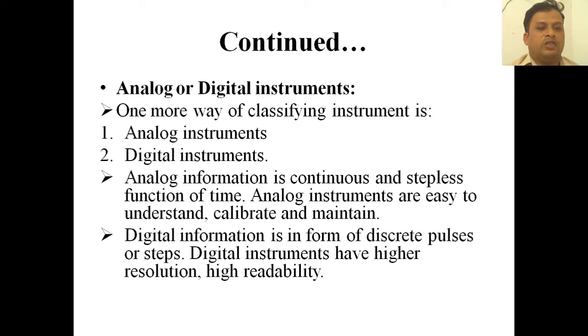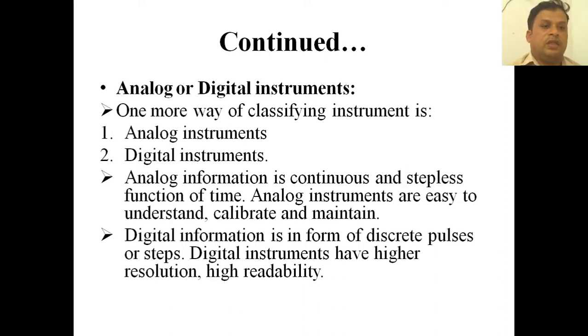Digital information is in the form of discrete pulses or steps. Digital instruments have higher resolution and high readability. These are the things to be considered for analog and digital instruments.